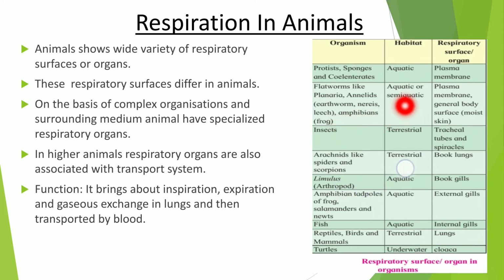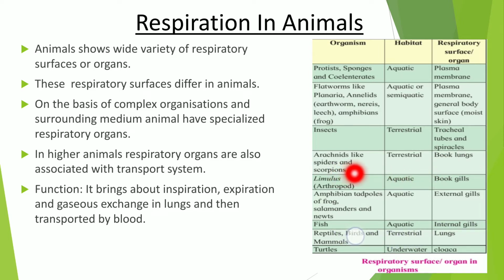All these are either aquatic or semi-aquatic. They show the plasma membrane or general body surface as a respiratory surface, which is moist skin. Insects are terrestrial and they show tracheal tubes and spiracles for respiration.